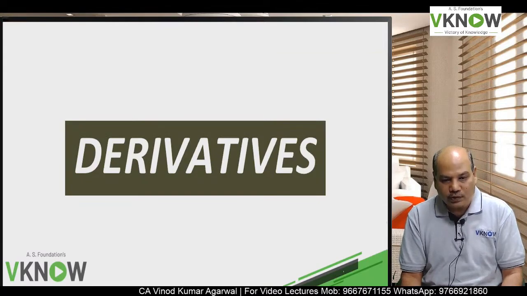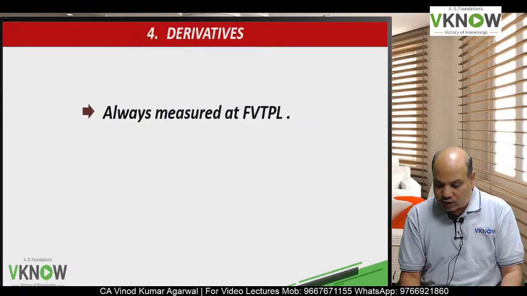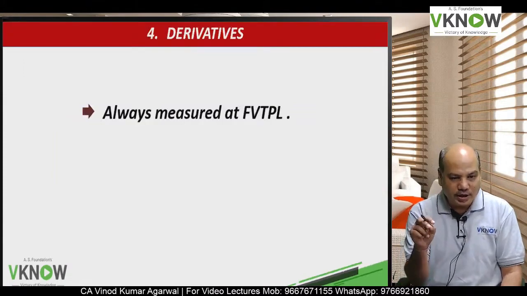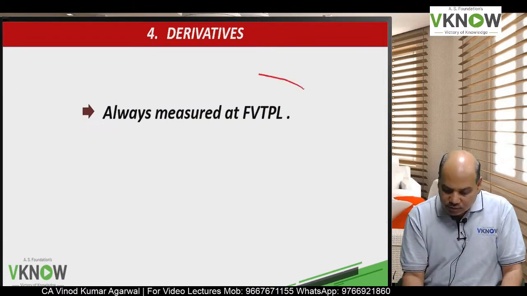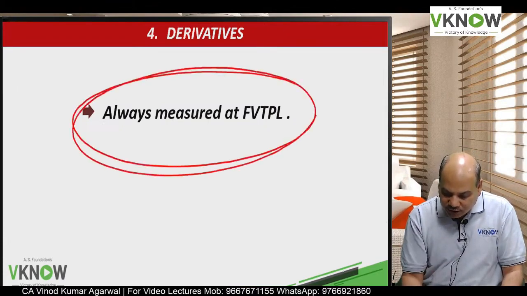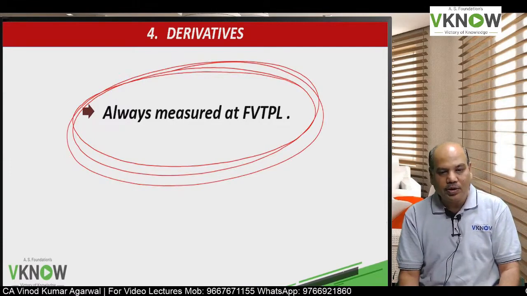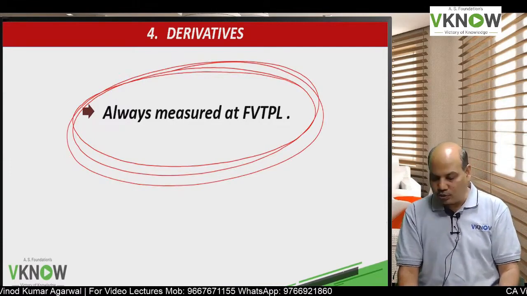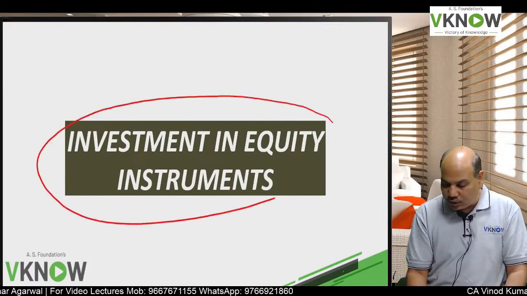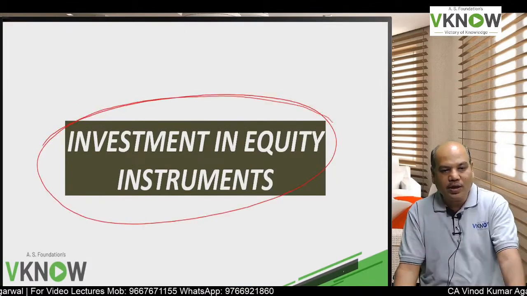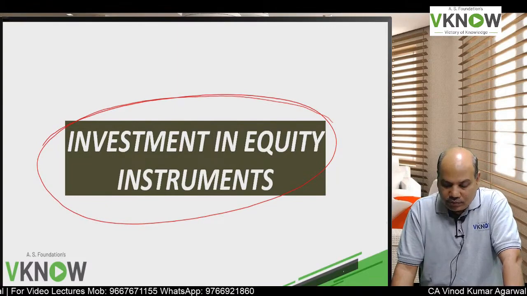So first quickly I will tell you about derivatives. We will discuss derivatives in detail subsequently also. Derivatives are always measured at FVTPL. FVTPL means fair value through profit and loss account. I am not talking about cash because for cash you don't require any special accounting.